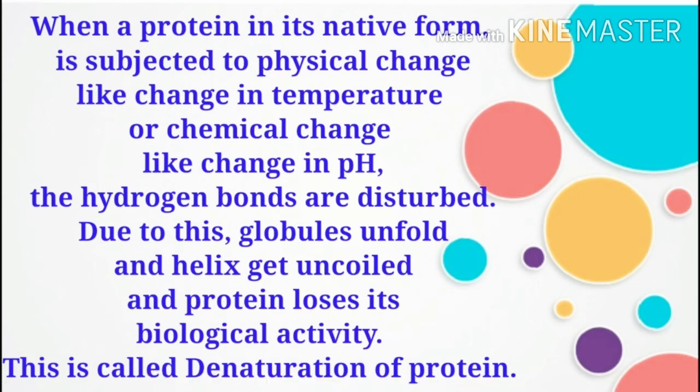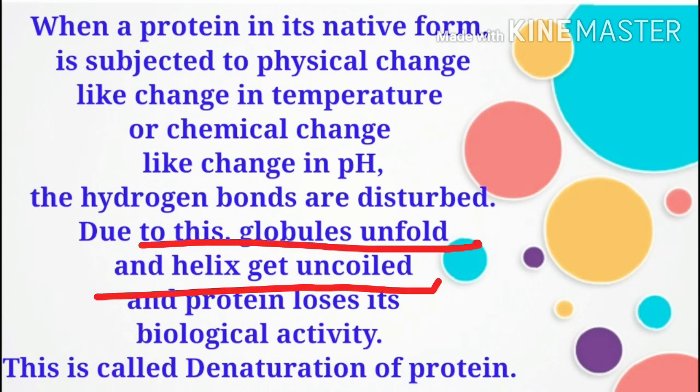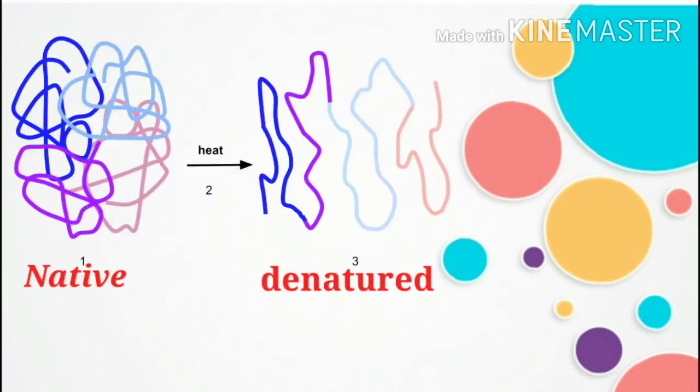When a protein in native form is subjected to physical change, suppose the native protein is heated, or a chemical change like change in pH, the hydrogen bonds are disturbed. Because the hydrogen bonds are disturbed, the globules will unfold and the helix gets uncoiled. So this is called denaturation of proteins.